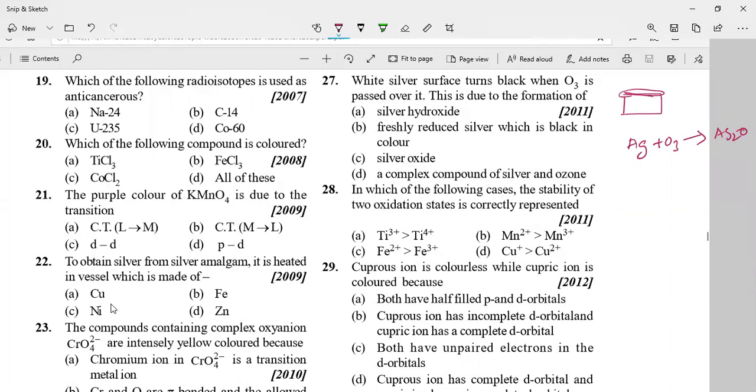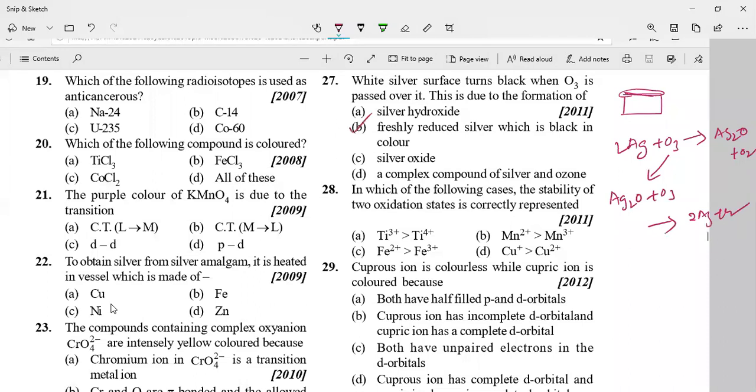Again, what happens here is this silver oxide will combine with the ozone again. What are you going to get? This is due to freshly reduced silver, which is black in color. Okay, the option is B.